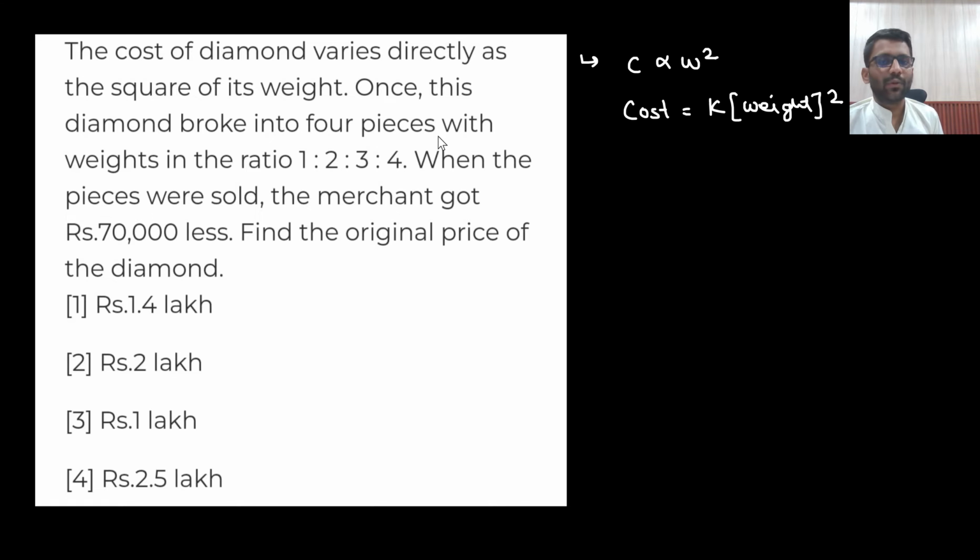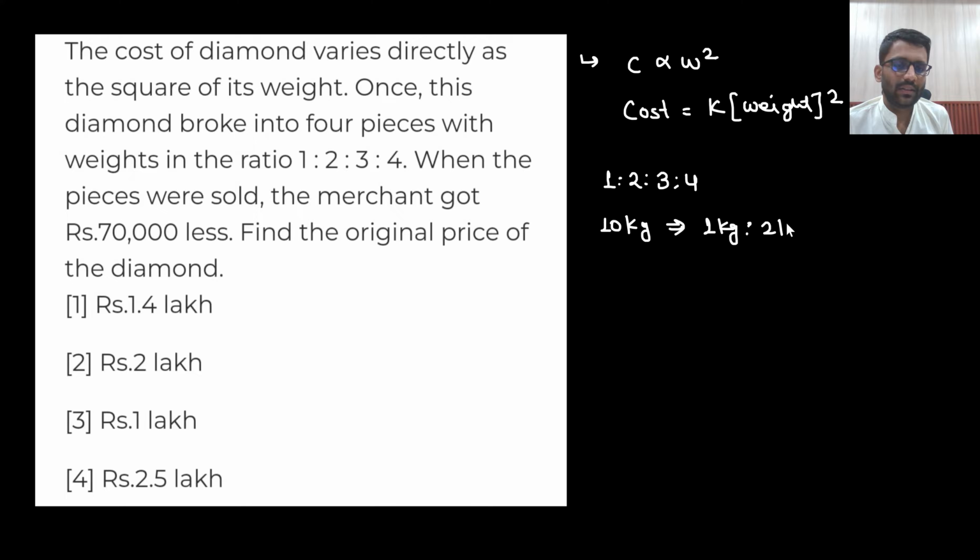Now the diamond broke into four pieces with weights in the ratio 1:2:3:4. Let's just say the total weight was 10 kg. Now it has broken into 1 kg, 2 kg, 3 kg and 4 kg.